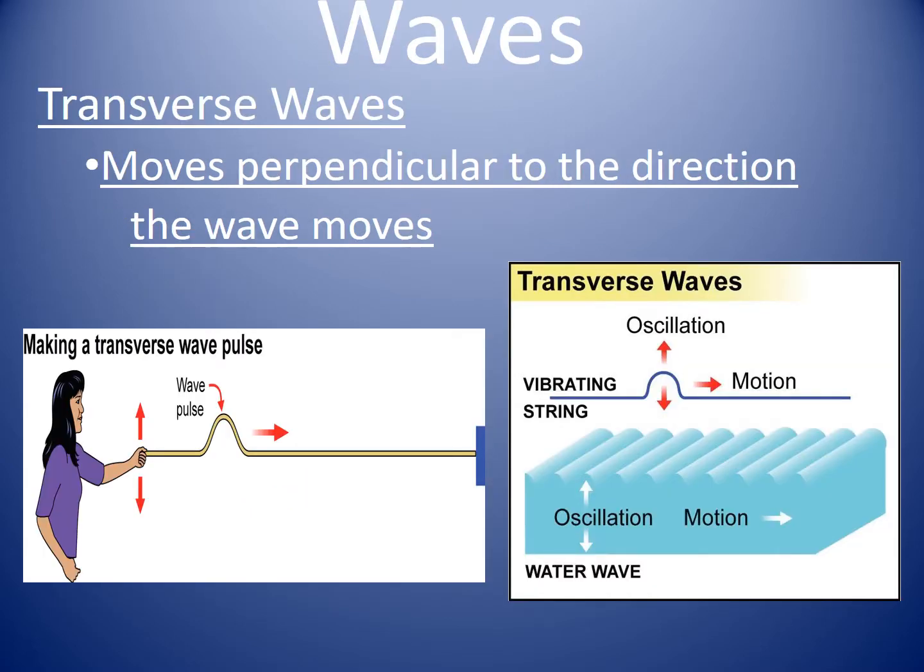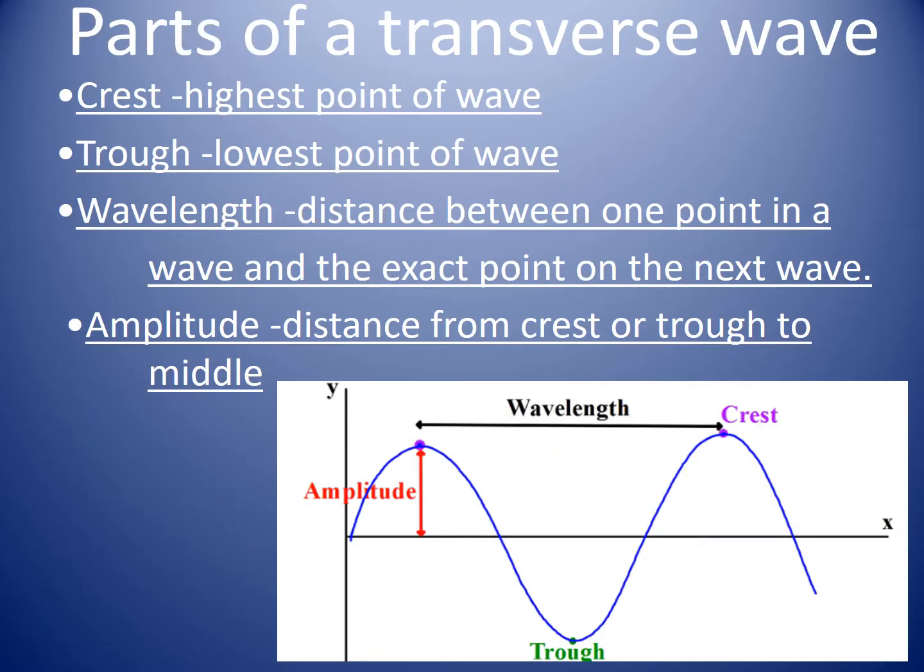Now a transverse wave moves perpendicular to the direction that the wave moves. In other words, it's moving up and down. For example, this girl pulling on this string is causing the wave to move up and down. At some point it'll go up, and then it'll go down, up, down, up, down. To remember the movement of transverse, remember trans means different or opposite. So it's moving up and down, perpendicular.